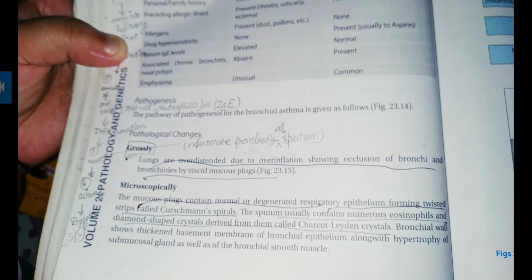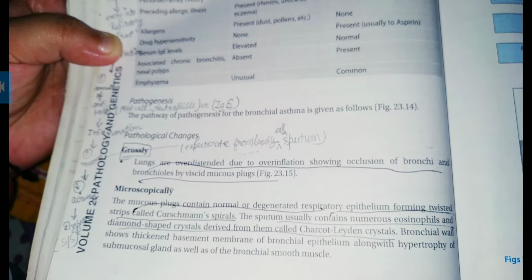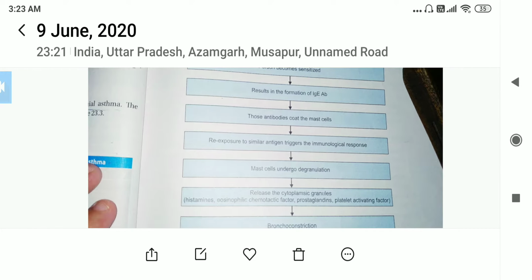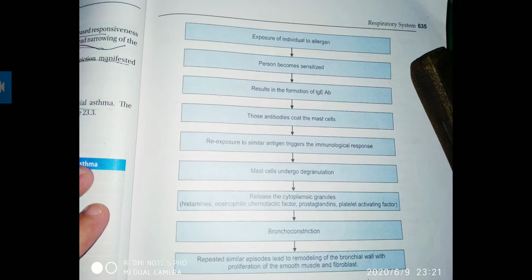The pathway of pathogenesis of bronchial asthma is given as follows. We can see how it occurs. There will be the exposure of the individual. This is the pathogenesis, which we can say. Pathophysiology and pathogenesis are different. Firstly, we will see the pathogenesis.